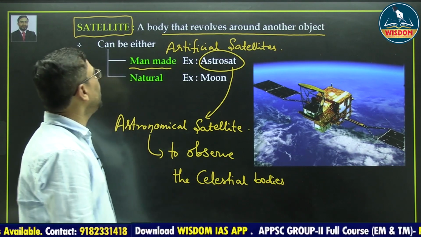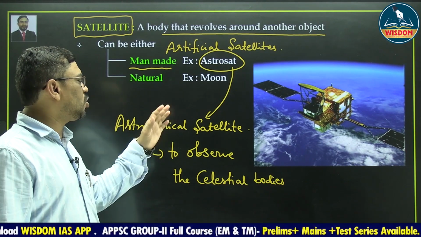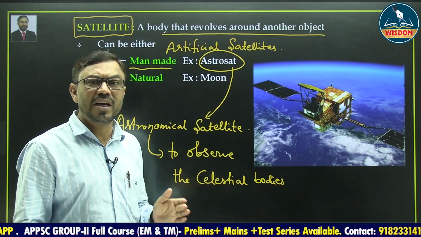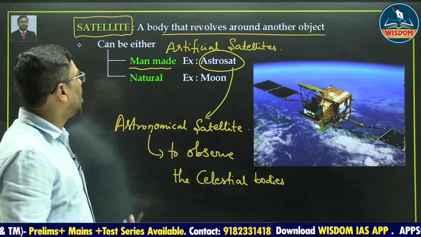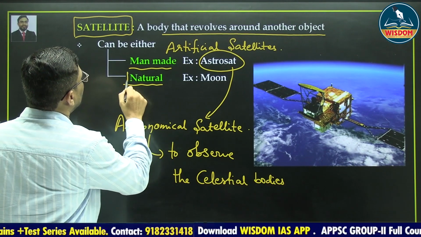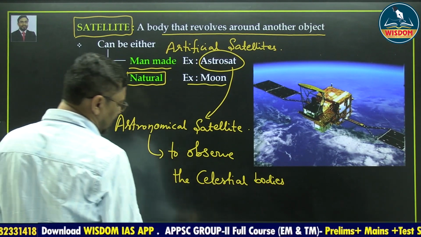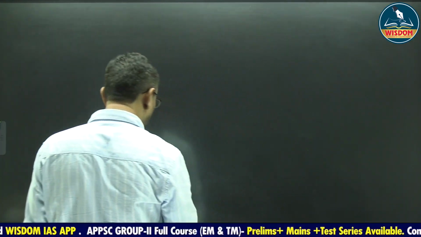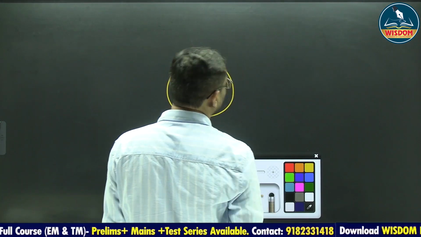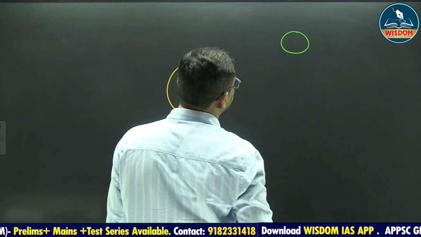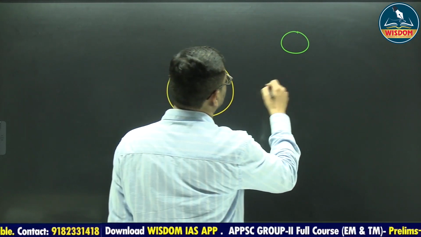What is meant by artificial satellite? It is a man-made satellite. For example, AstroSat. This AstroSat is an astronomical satellite which is mainly meant for observing the celestial bodies. That is called as an artificial satellite. And natural satellites. The example of a natural satellite is the moon. Suppose say this is the earth and this is the moon. The moon revolves around the earth.